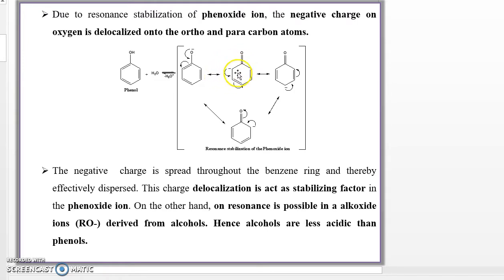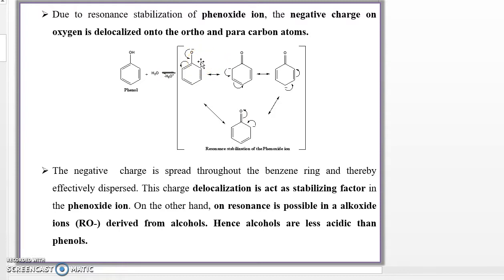The ortho position containing a lone pair of electrons shifts in between these two carbons, this pi bond breaks, and the lone pair of electrons goes to the para position. See in this structure, one bond is formed and one bond is broken, and the para position contains the lone pair of electrons. In the last step, this bond shifts, one bond is formed and one bond is broken, and at the final stage the phenoxide ion is obtained.